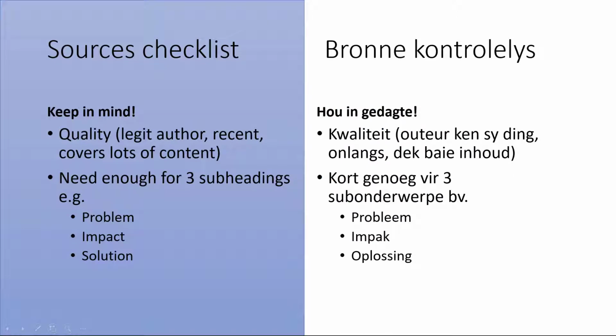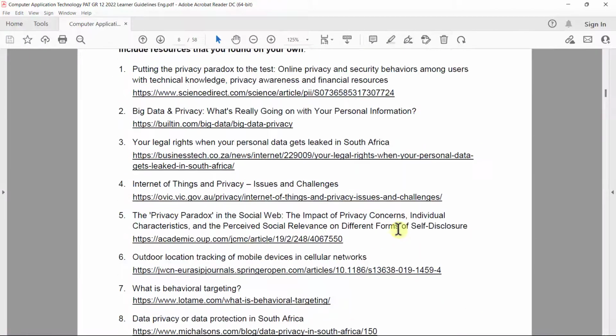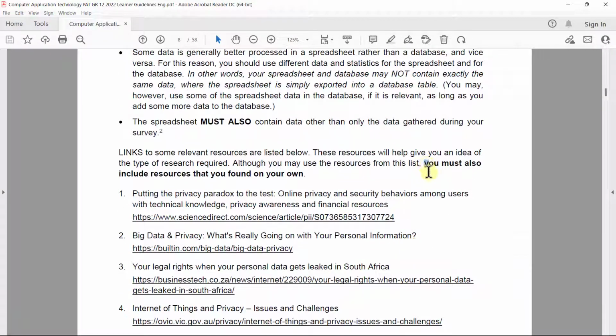All right, but you still need to find at least one source yourself, please. You'll see they do ask for that, although there's no mark given for that. It's really good to at least try to find one resource of your own.